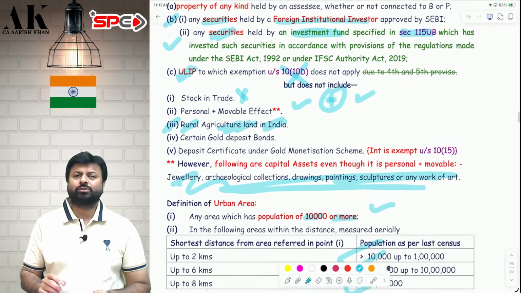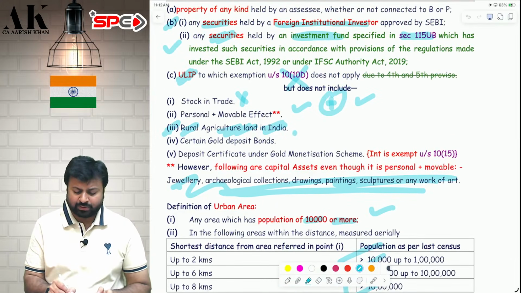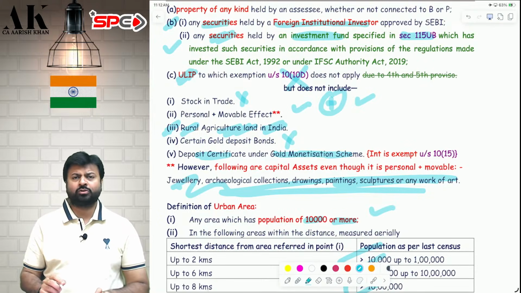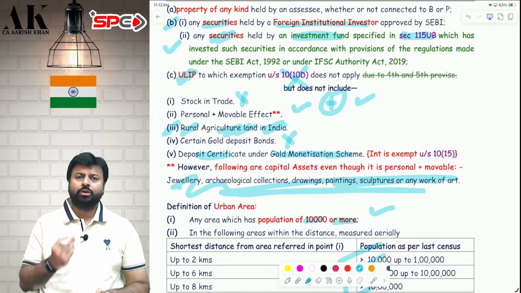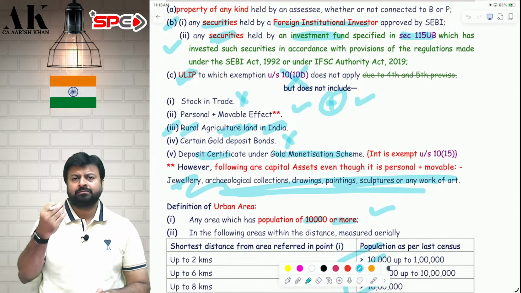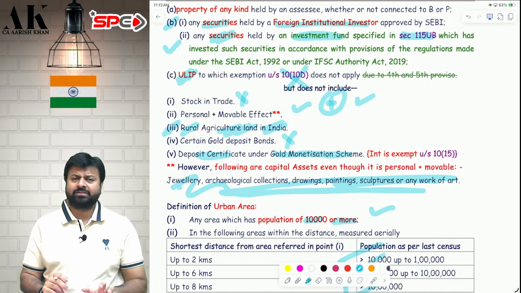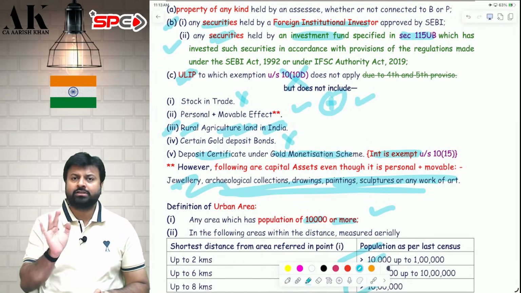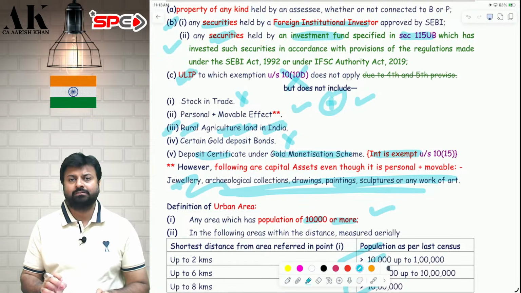Now, next exclusion. There are some gold deposit bonds which are excluded by the government. And one last thing, deposit certificate under gold monetization scheme is also exempt. Sir, what is this deposit certificate? You have physical gold, you give the physical gold and take a fixed deposit type of certificate. On that, they will also give you interest. That interest is also exempt, and capital gains is also exempt. No capital gains tax, no interest tax. Both are subject to exemption.